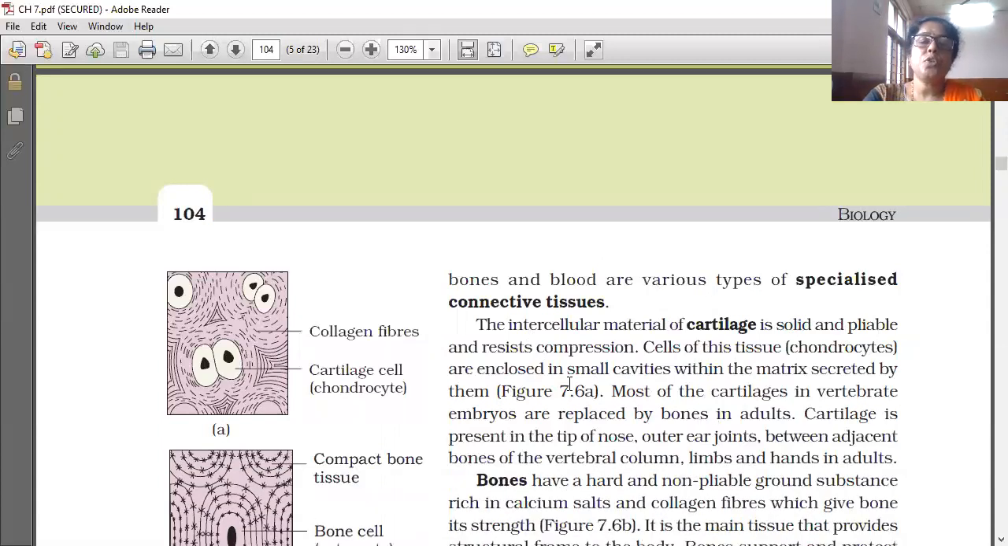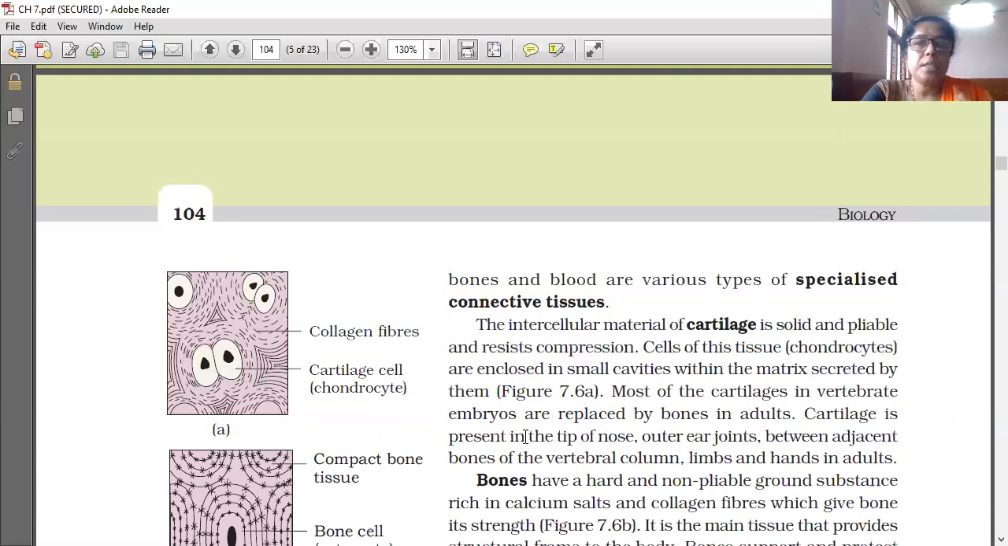Cells of this tissue are called chondrocytes, and they are enclosed in small cavities within the matrix secreted by them. Most of the cartilage in vertebrate embryos is replaced by bones in adults. Many parts of the skeleton are cartilage in the embryo stage, and when the animal matures to the adult stage, it is replaced by bones.